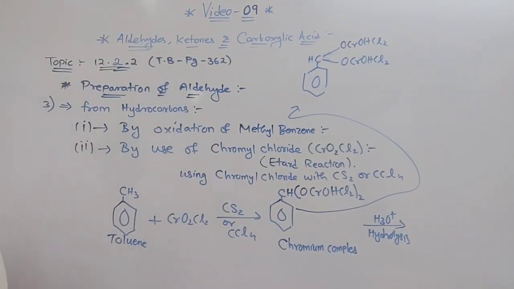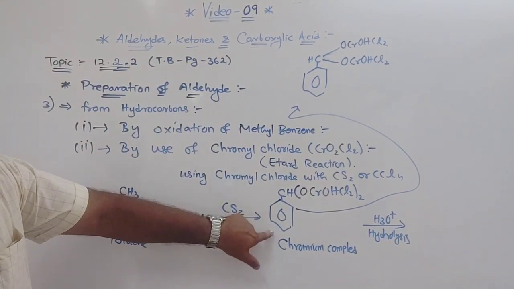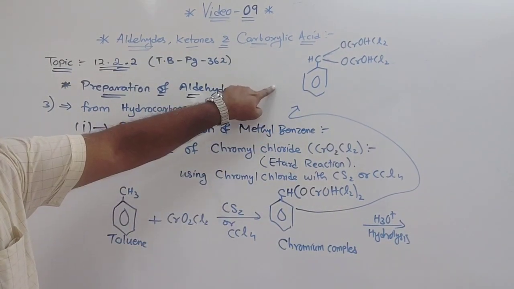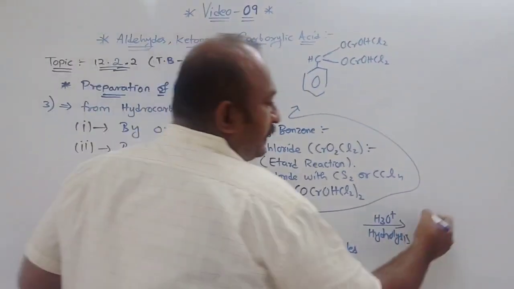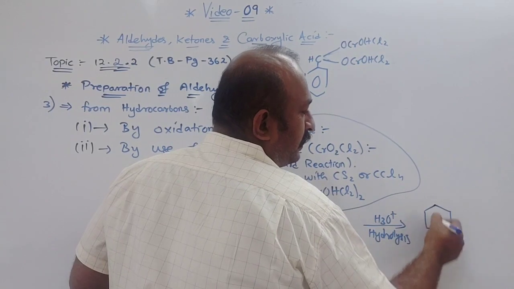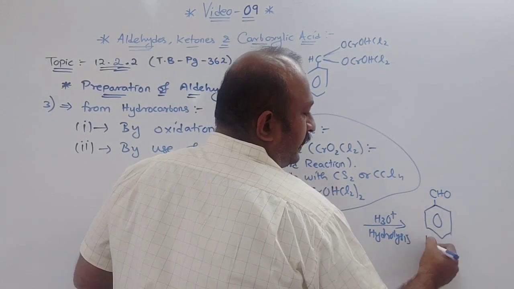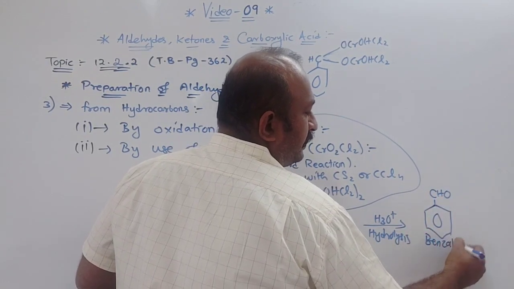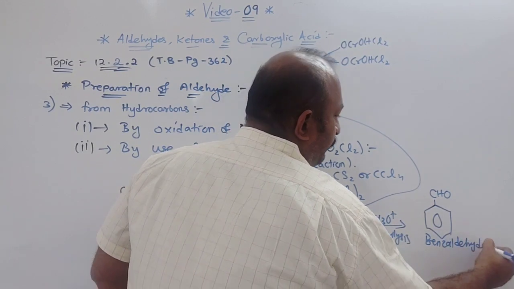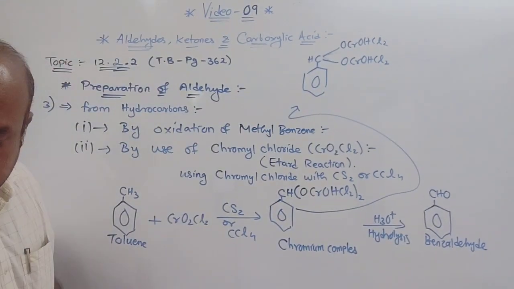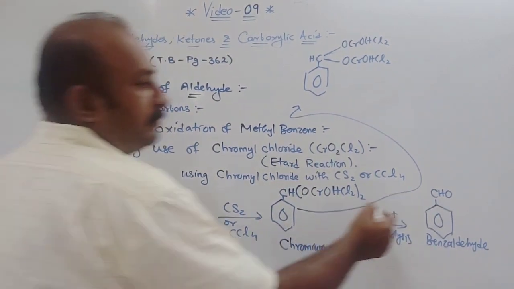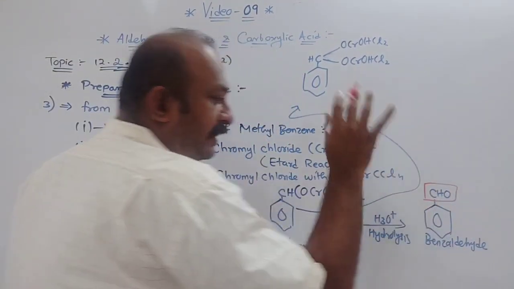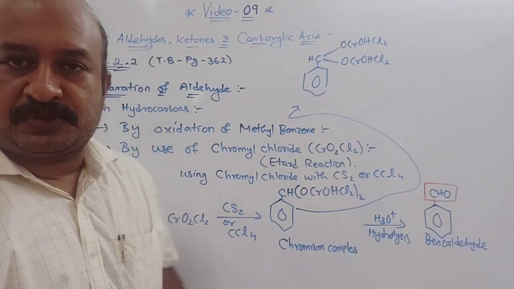So like this you can write the chromium complex, which on further hydrolysis will give you benzaldehyde. In this case you can see the CH3 group is replaced by an aldehyde group, and the reaction stopped at this position.